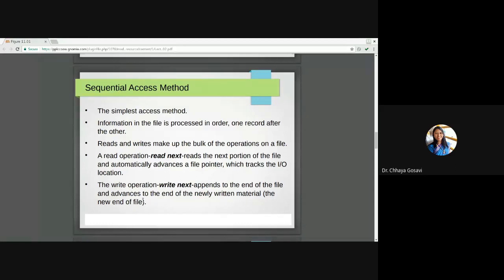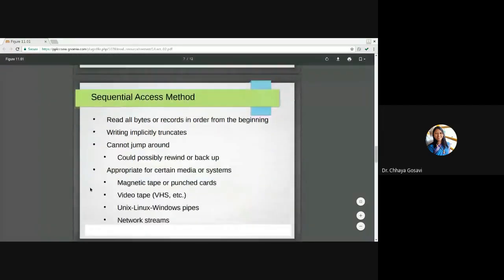In the write operation we have two options. Either you can append, meaning whatever the previous contents of the file are, keep them as they are and write at the end of the file, or overwrite the previous contents. If we choose the extend or append option, it will go to the new end of the file. When you add data at the end, the pointer will point to the new end of the file. So in sequential access, you have to read all the bytes or records in order from the beginning. Writing implicitly truncates, and it cannot jump around, though it could possibly rewind or back up.